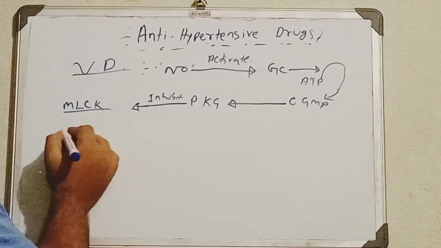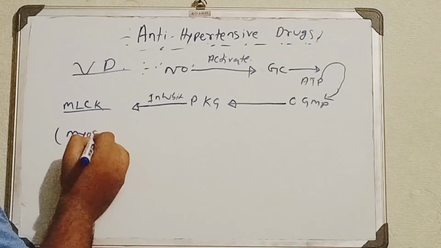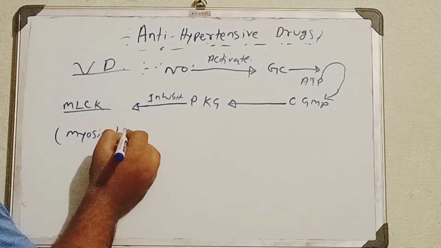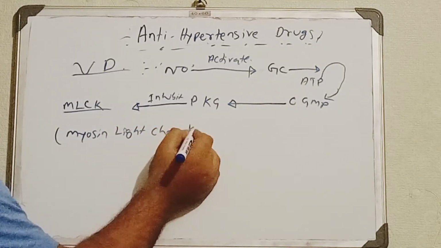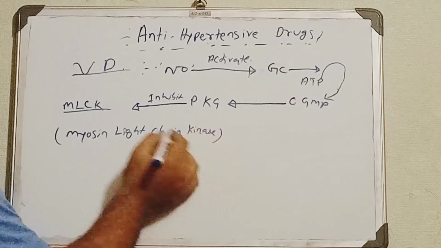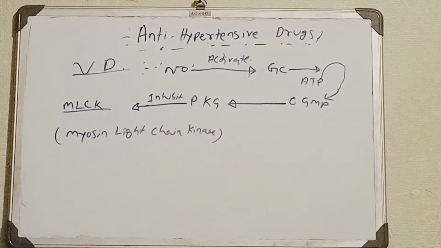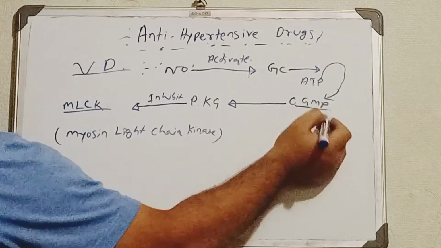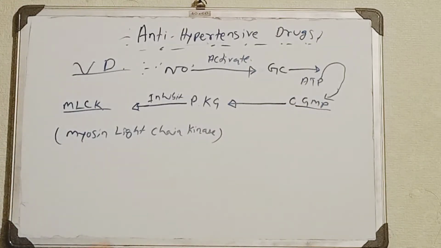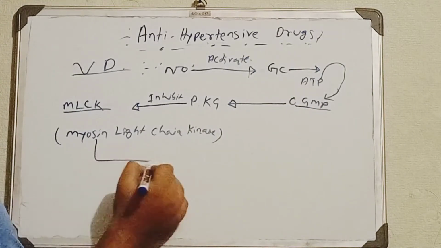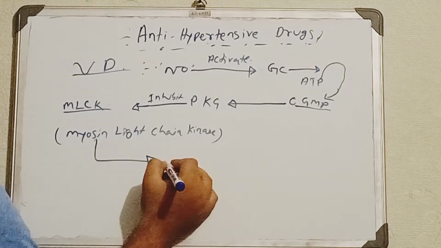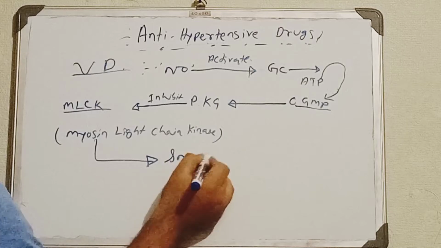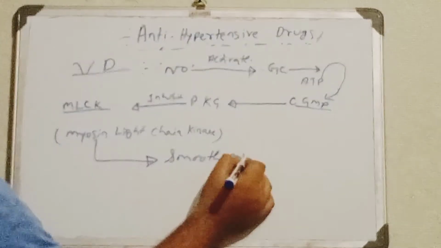I'm writing here, myosin light chain kinase. Now whenever this enzyme will be inhibited by the action of PKG, and this PKG will be activated by the action of the cyclic GMP, at that time this will lead to smooth muscle relaxation.